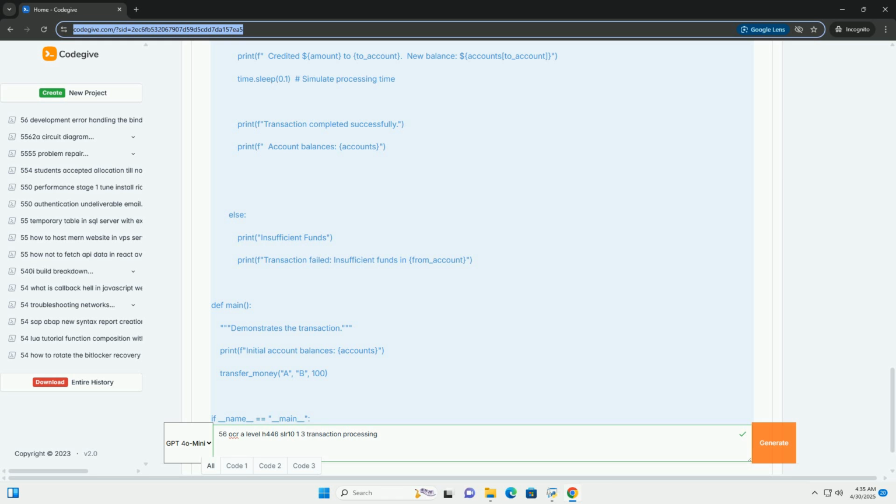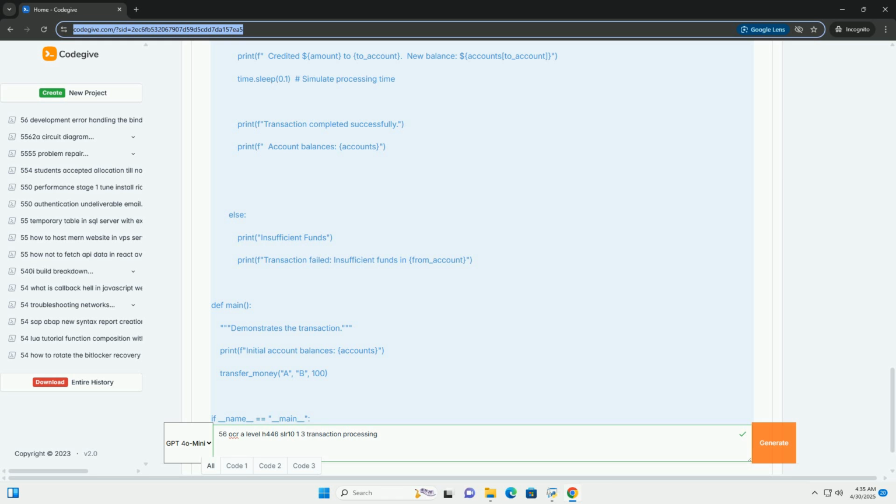6. Python code example, illustrative and simplified. This is a very simplified example, not intended for production use. It shows the basic idea of transaction management in Python using a dictionary as a simplified database. For real database interaction, use a proper database library, for example Psycopg2 for PostgreSQL, PyMySQL for MySQL. Explanation of the Python code.